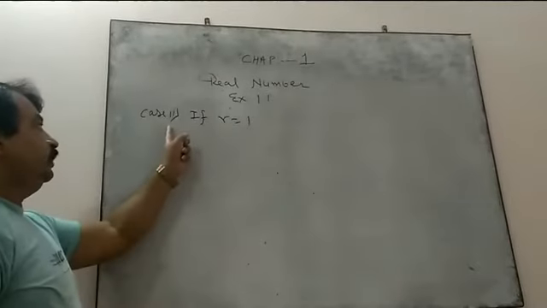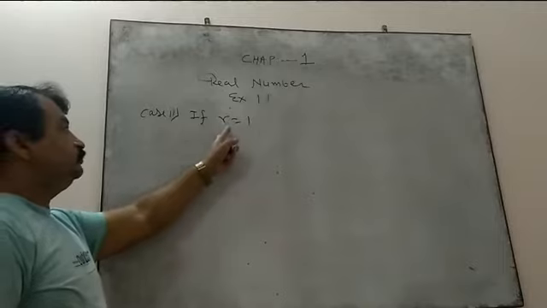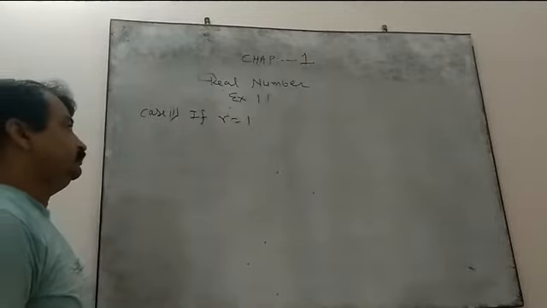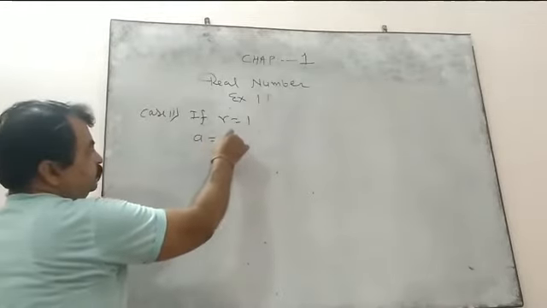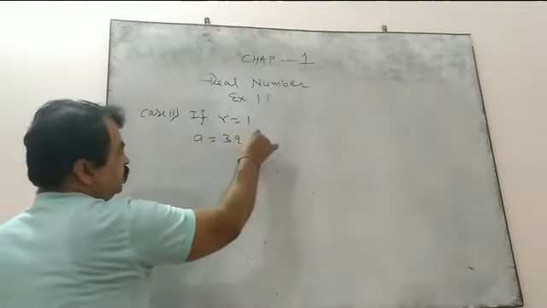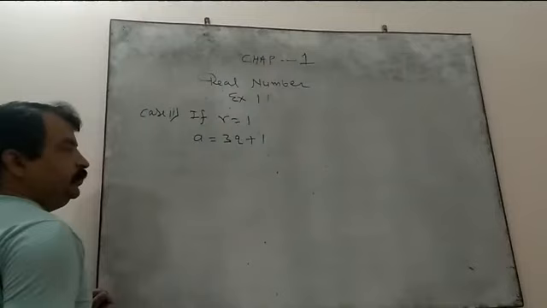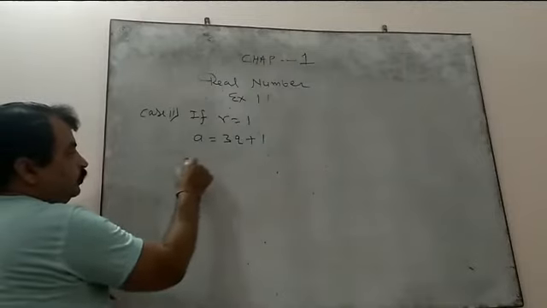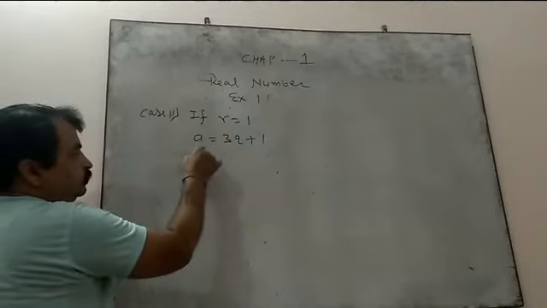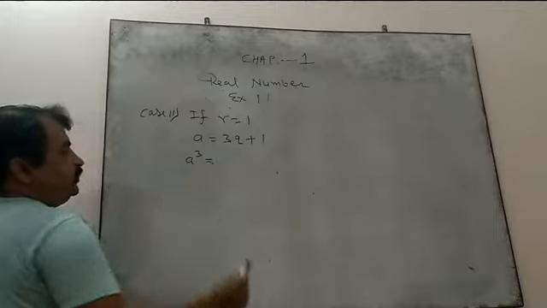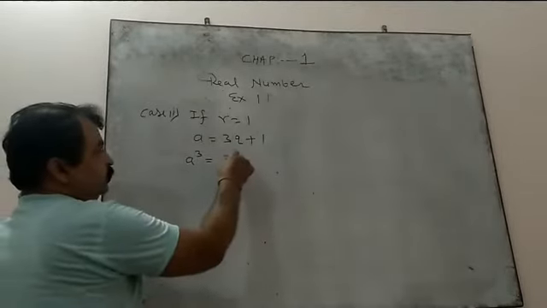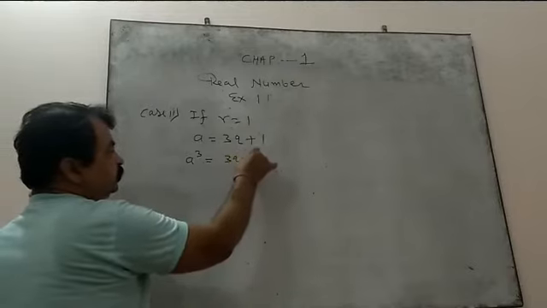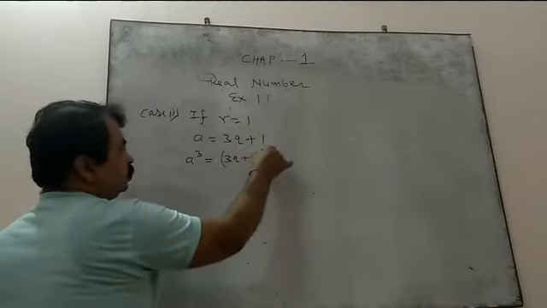Okay. Now take case 2, if the remainder is 1. Right? So what do we get here? a equal to 3q plus 1. Now taking cube on both sides, because according to the question you have to represent the cube of any positive integer in the form of 9m plus 1. So what do we get here? (3q plus 1) whole cube.